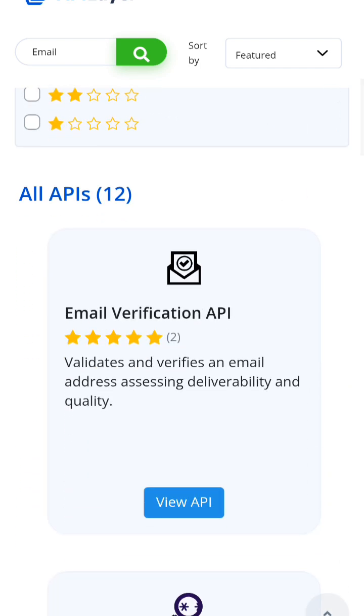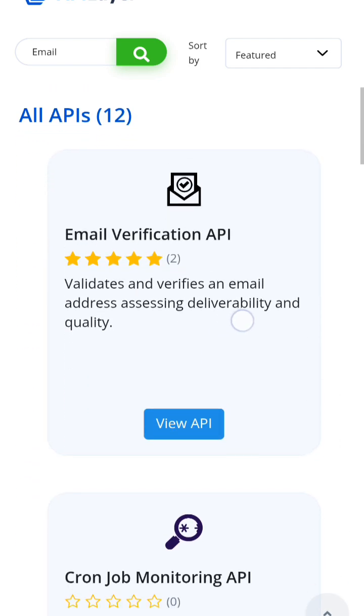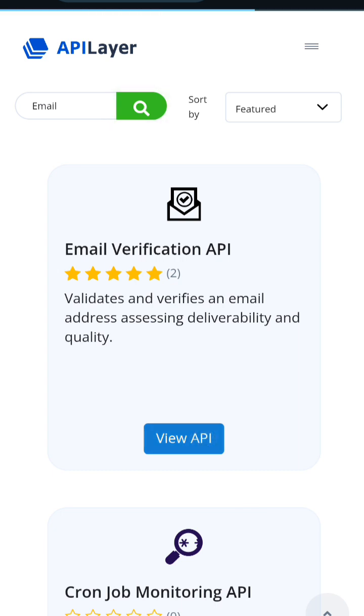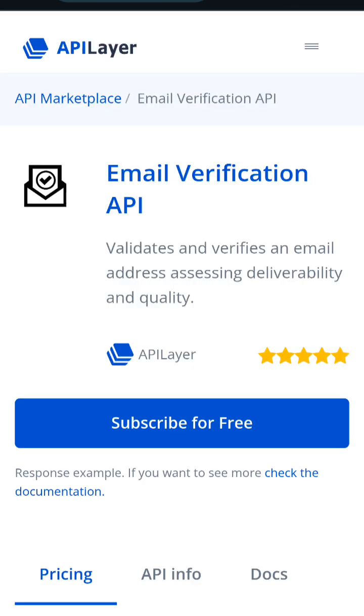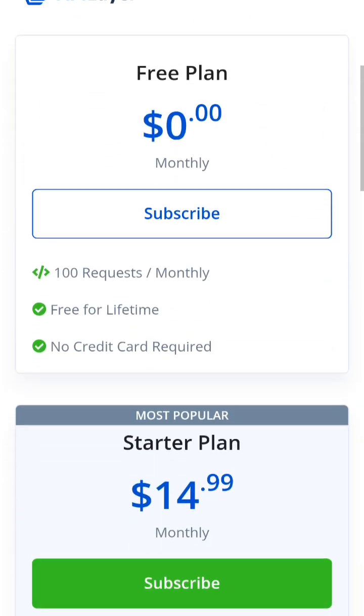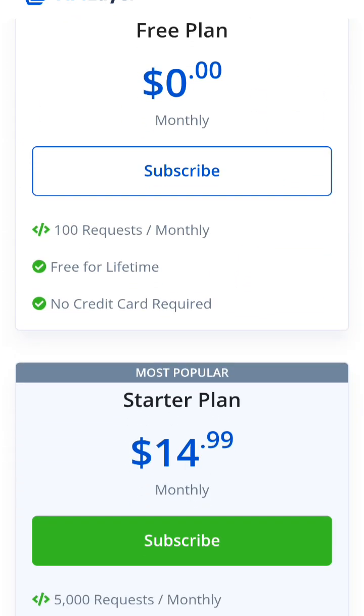When I search for email, it shows email verification API, cron job monitoring. But the particular API we're going to be using is the email verification API, right? You can see subscribe for free, and if you check the pricing, you can get 100 requests per month. So even when you are just starting, you don't need to pay anything. You already have 100 requests per month, so 100 people can use it per month.